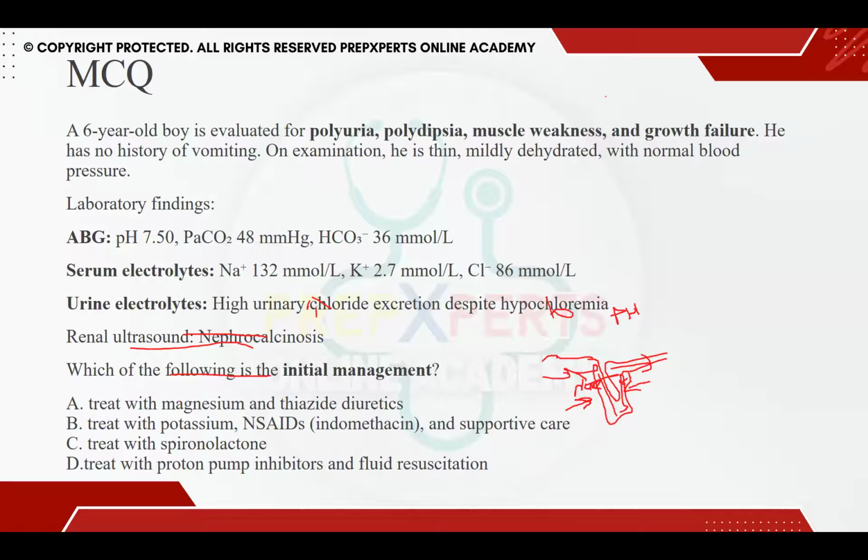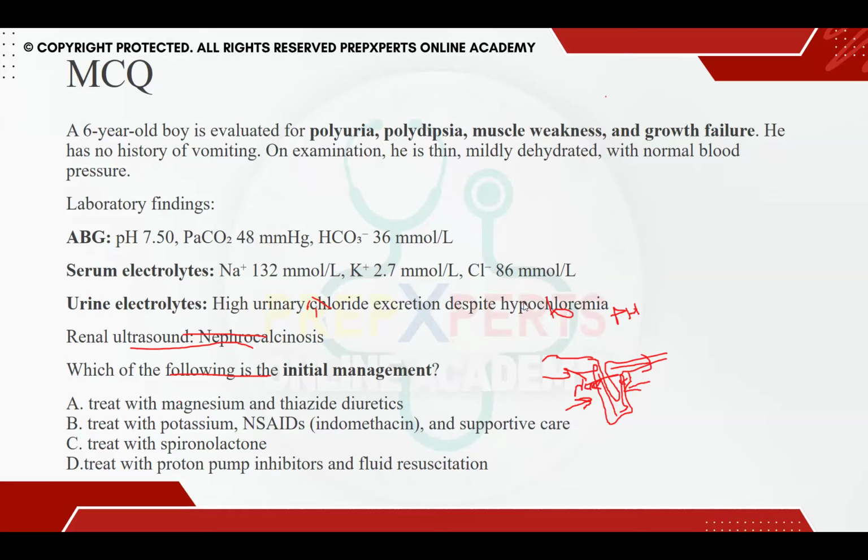What else happens is that the proton is also lost from the body. And when you take the history, the mother gives a history of polyhydramnios, and in children you notice significant polyuria and polydipsia. So what could be the management for Bartter syndrome? What should we do?